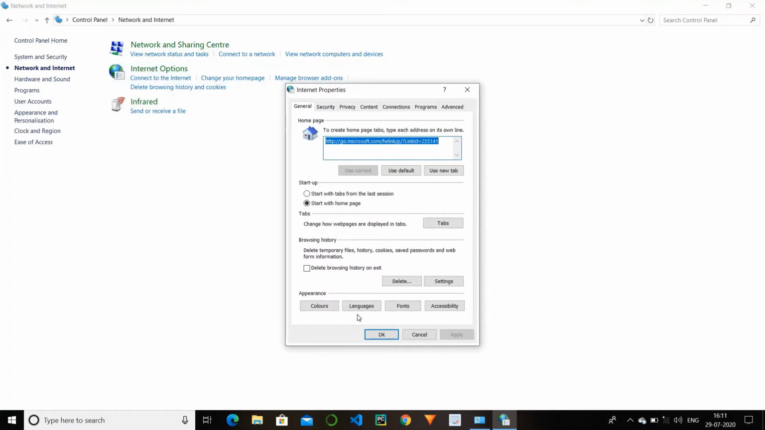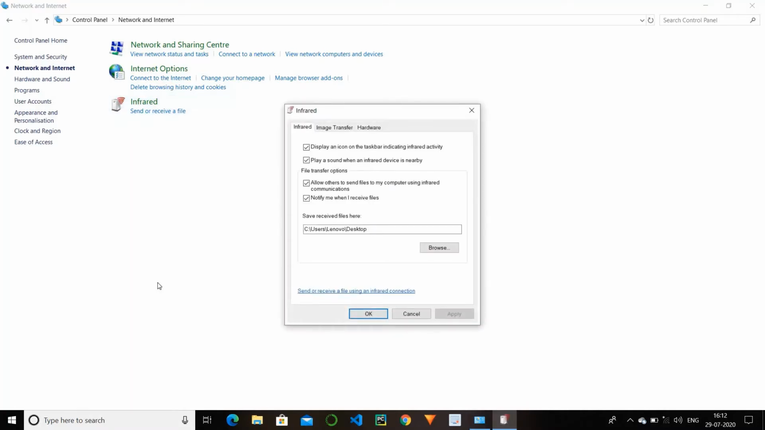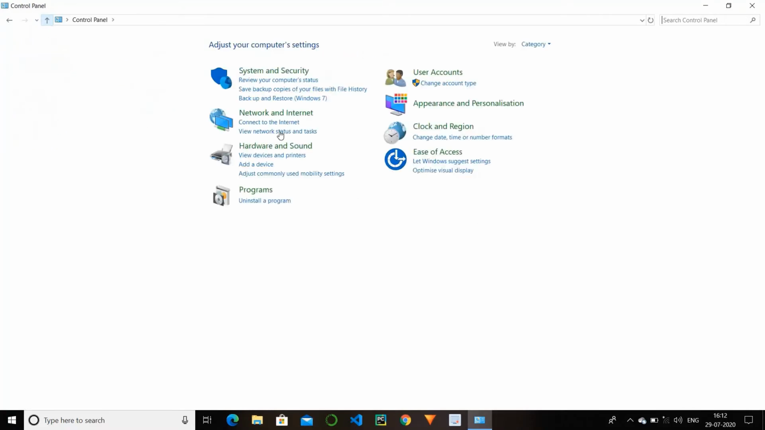The next is internet options. So I have different kinds of options. You probably do not need this. And next is infrared. This is a more advanced option. This is used when you are connecting with some device which uses infrared communication for sending or receiving a file. So when you are connecting a device with your laptop or computer, you can use this. It is of use.